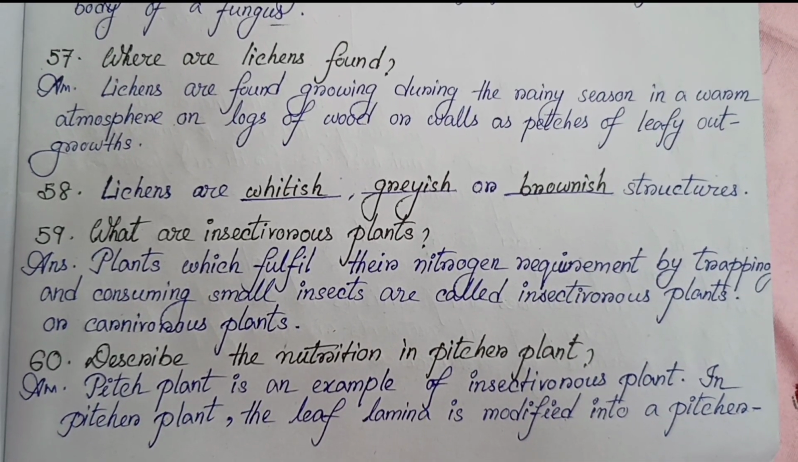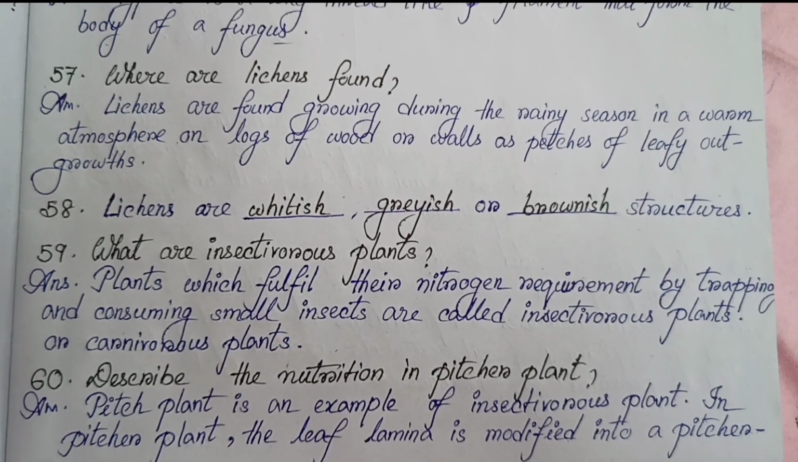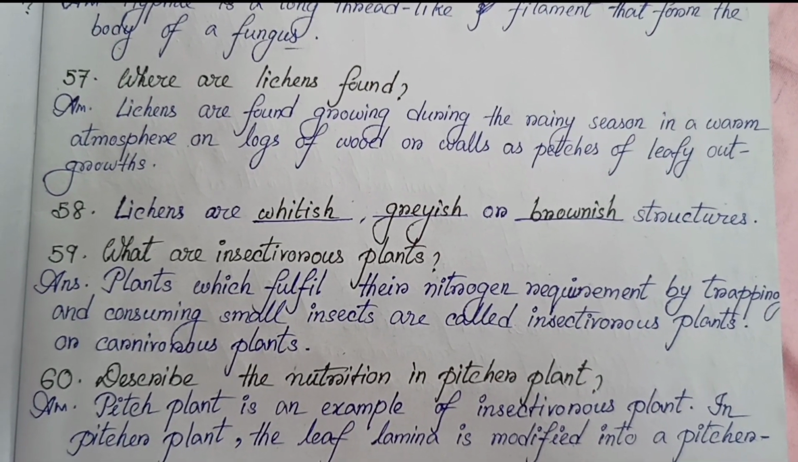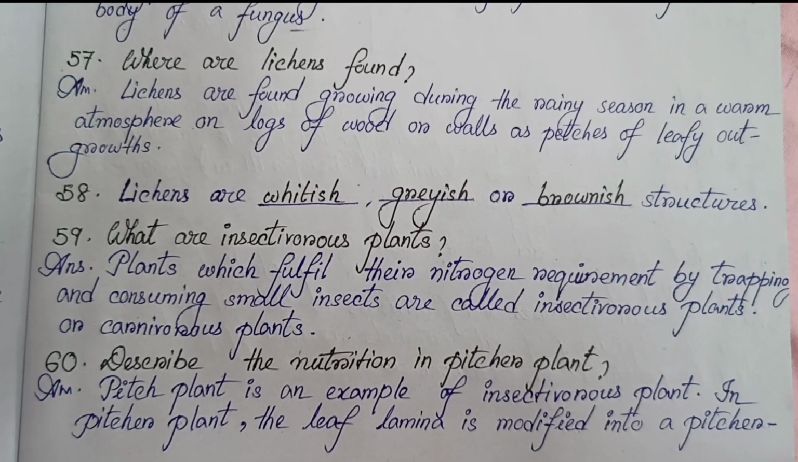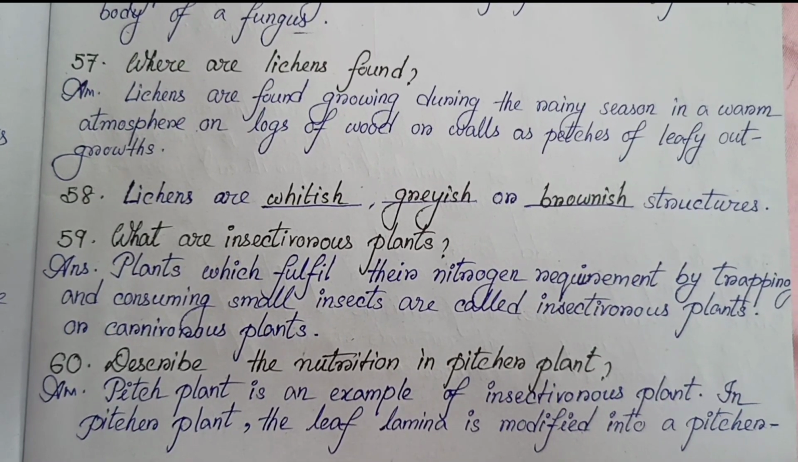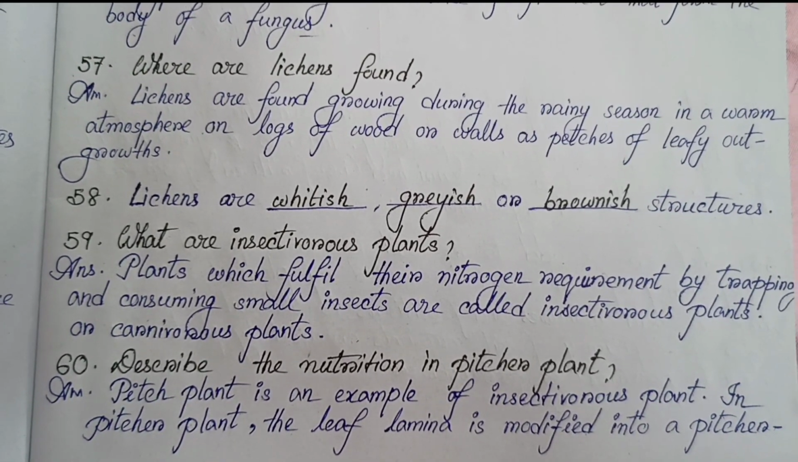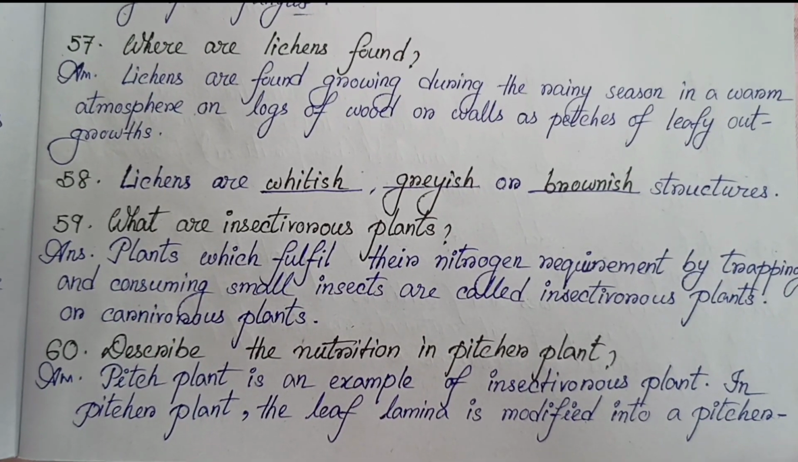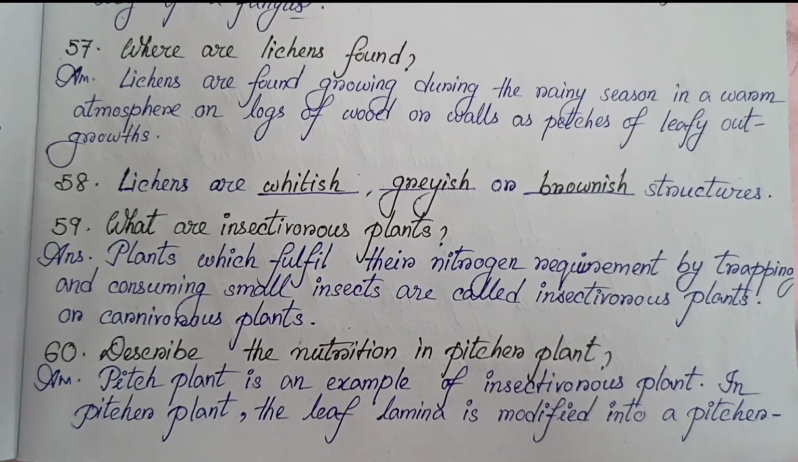Number 59. What are insectivorous plants? Plants which fulfill their nitrogen requirement by trapping and consuming small insects are called insectivorous plants or carnivorous plants. Number 60. Describe the nutrition in pitcher plant. Pitcher plant is an example of insectivorous plants.